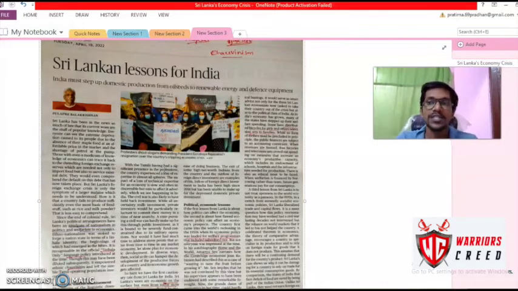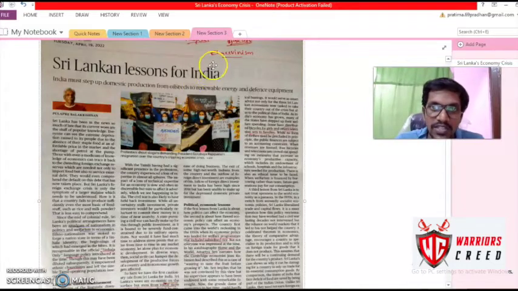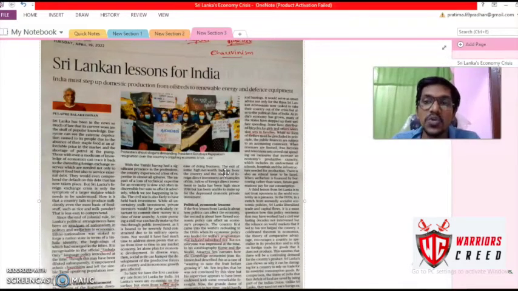So the first thing we can learn from the newspaper is lots of English words. For example, chauvinism. This is an English word, a synonym of jingoism. And what is jingoism? Simply, extra patriotic nature. We say jingoism. This is how you learn English from an article, from the current affairs.